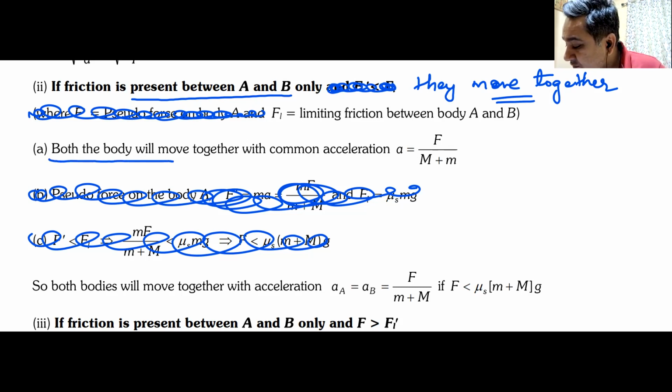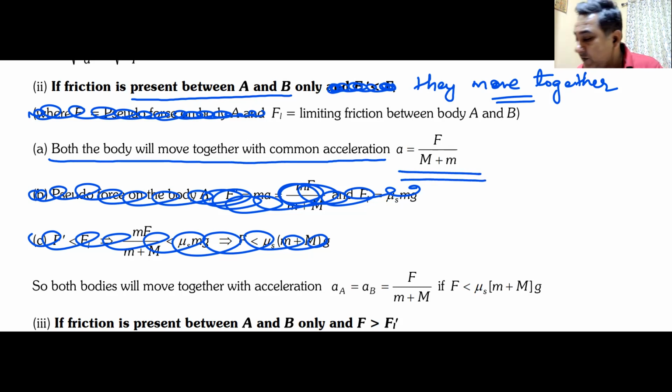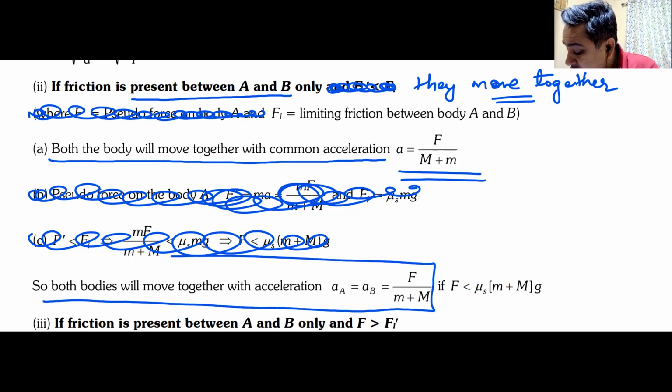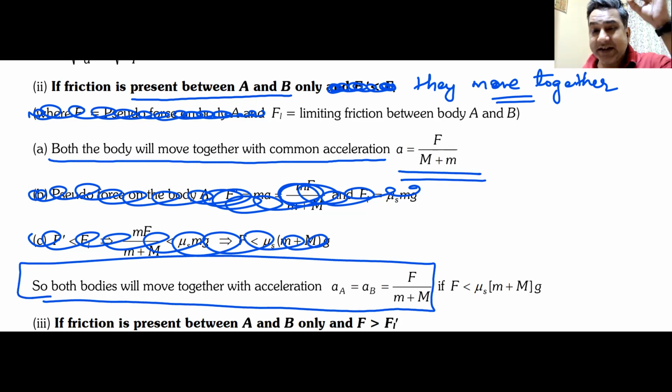If both the bodies move together, then the common acceleration will be F divided by capital M plus small m. But remember, this case is only possible in this condition. What is the condition? And I'm going to enhance the condition.